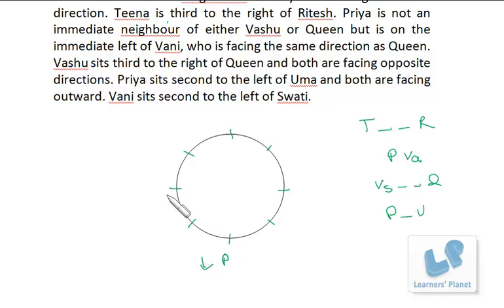So Uma must be here, because she is also outward. I'm sorry, Priya here. Priya sits second to the left of Uma, right? So left of Uma is this way, so Priya is here. Okay? Then Vani sits second to the left of Swati. So between Vani and Swati, one person is there.